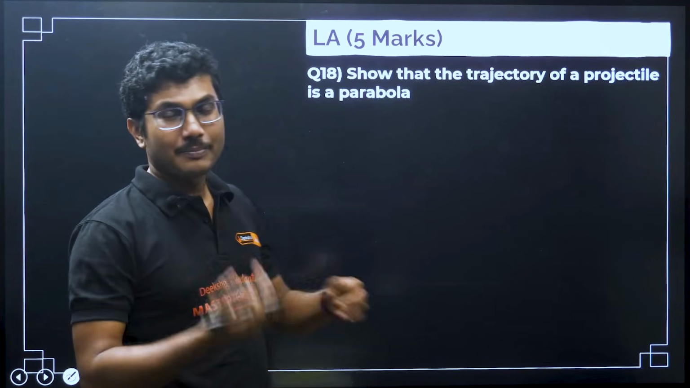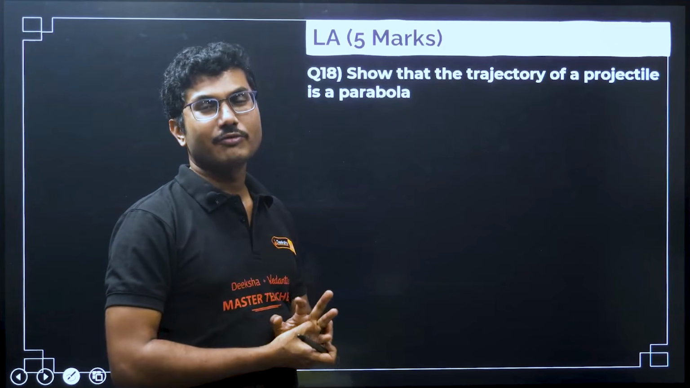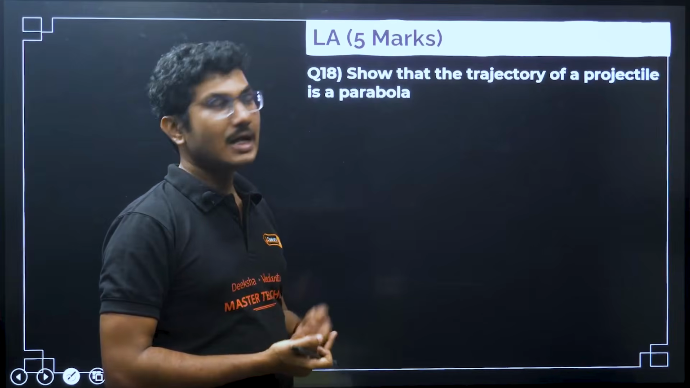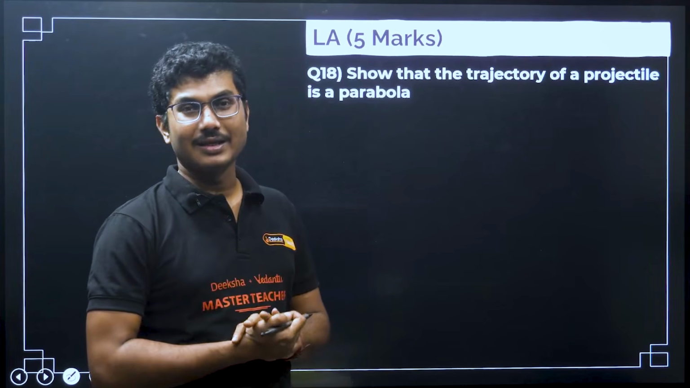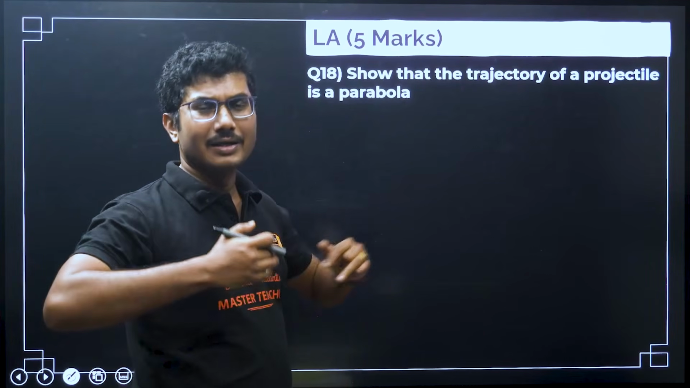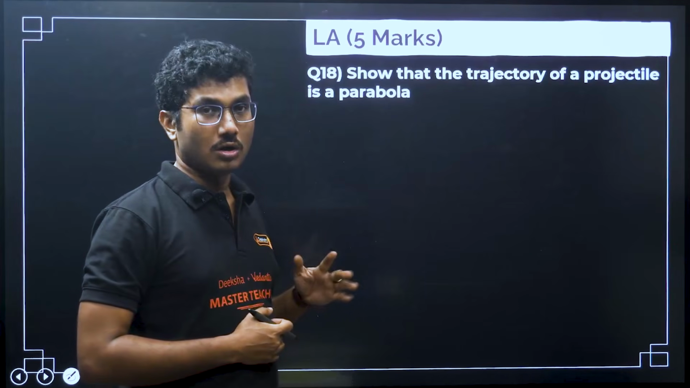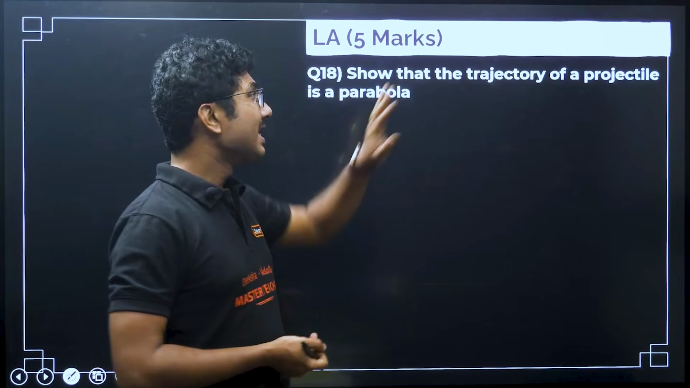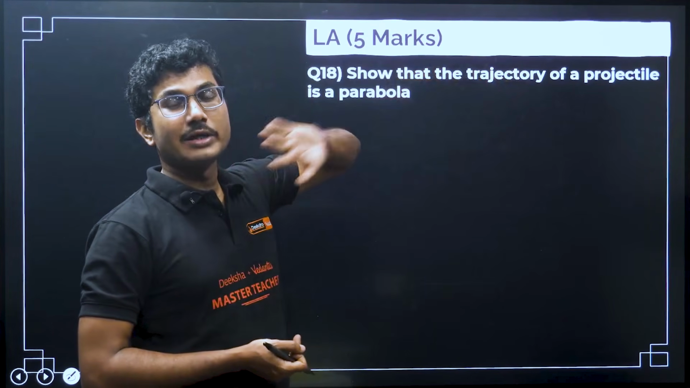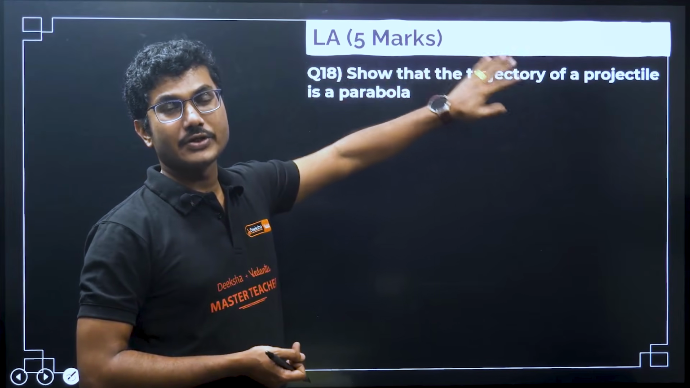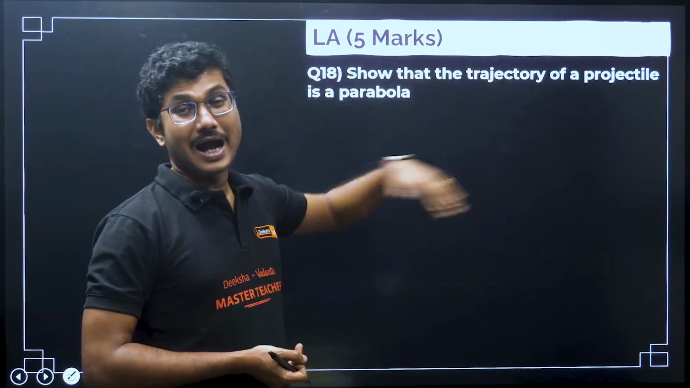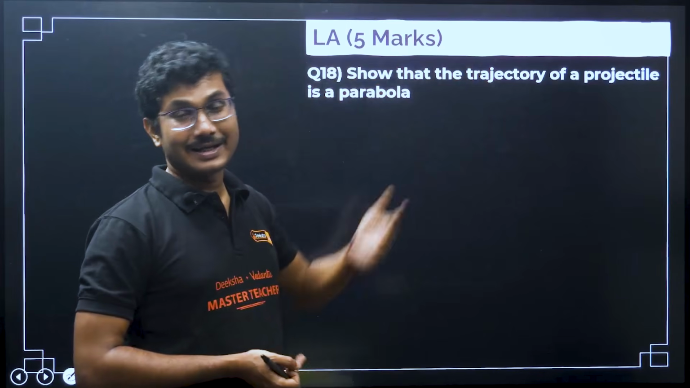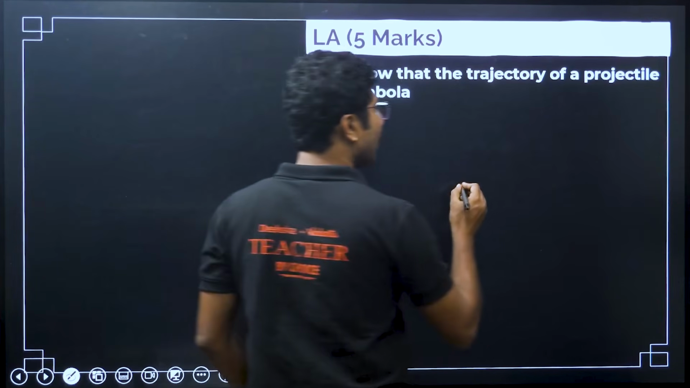Some colleges may prefer other derivations, for example height and range. I am not doing height and range in this lecture. Height and range I find a little easier, and it is also most commonly done across colleges. This is the derivation that students often ignore, but the teachers ask it again and again. So first of all you have to understand what to do.